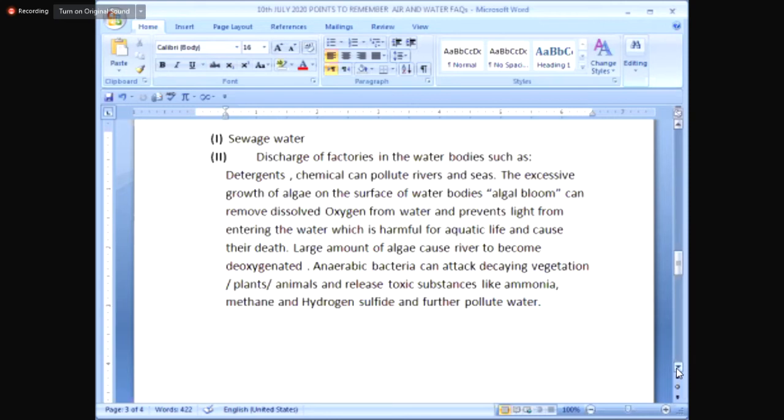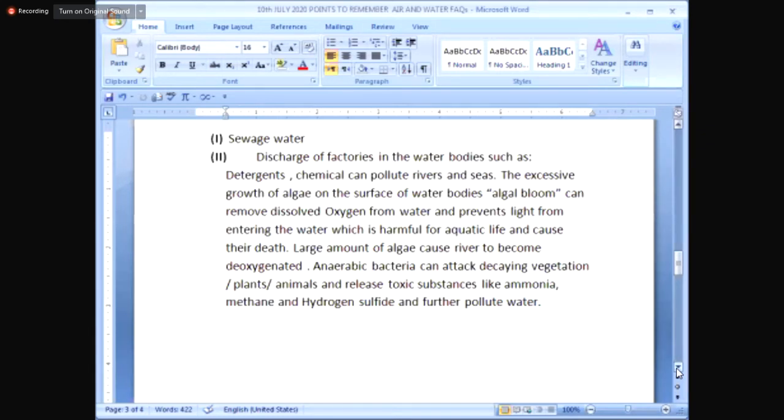What is discharged? Which factories throw in the water bodies through pipes or whatever way they adopt? Detergents, chemicals which can pollute rivers and seas. And this excessive discharge will help in the excessive growth of algae.